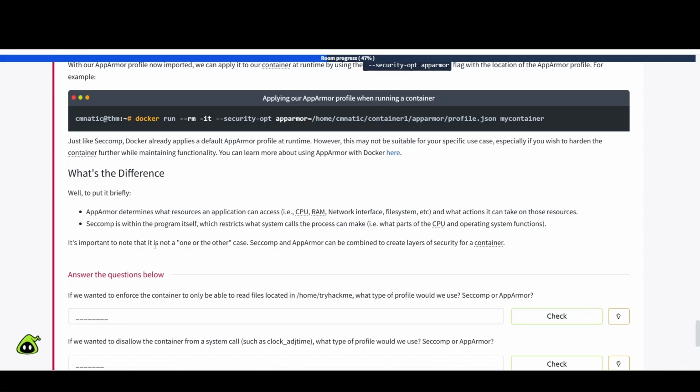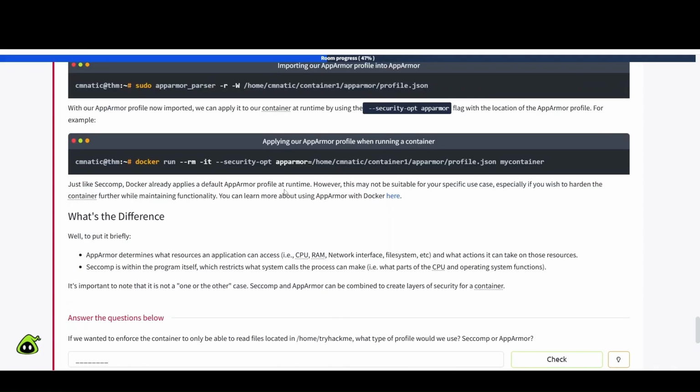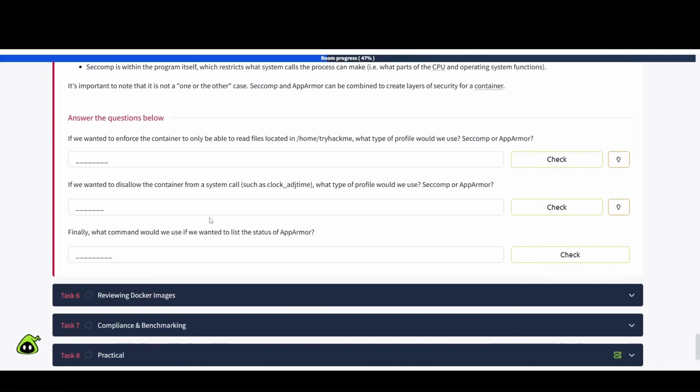It's important to note that it is not a one or the other case. Seccomp and AppArmor can be combined to create layers of security for a container. Okay, so it looks like you'll have to utilize both of these if you want to lock these down or harden them as much as you can, right?